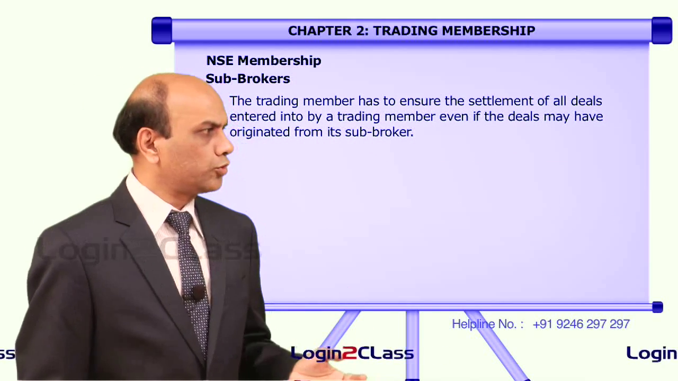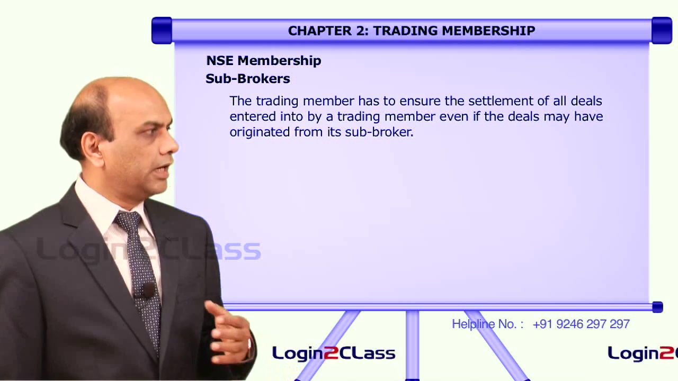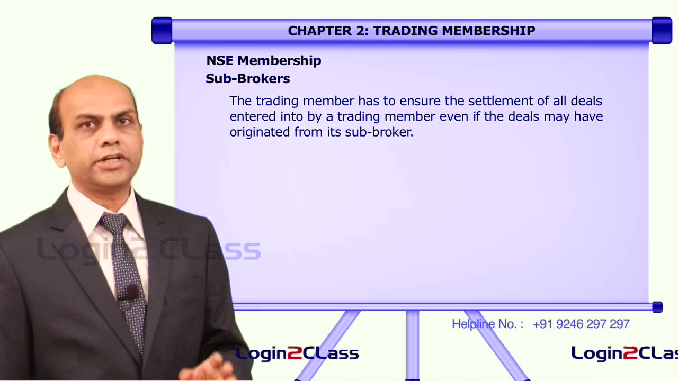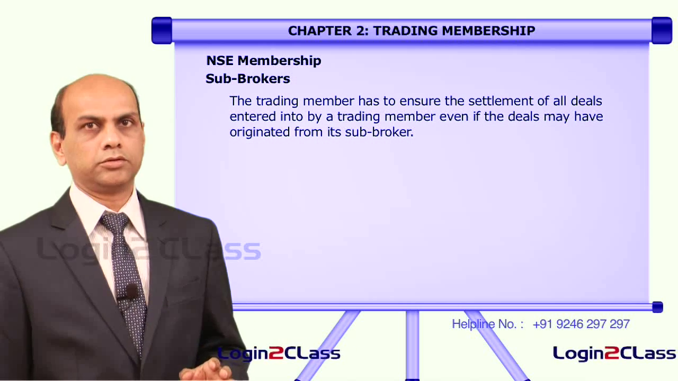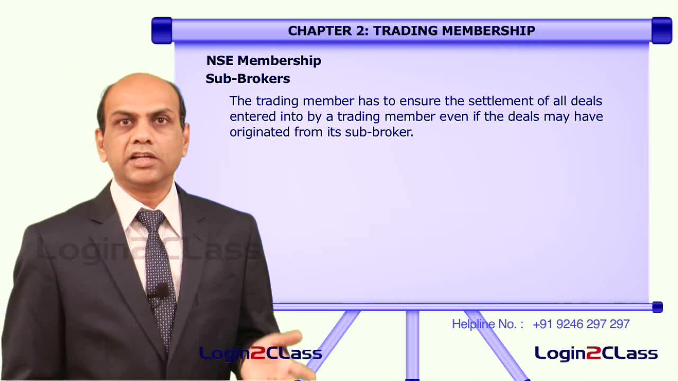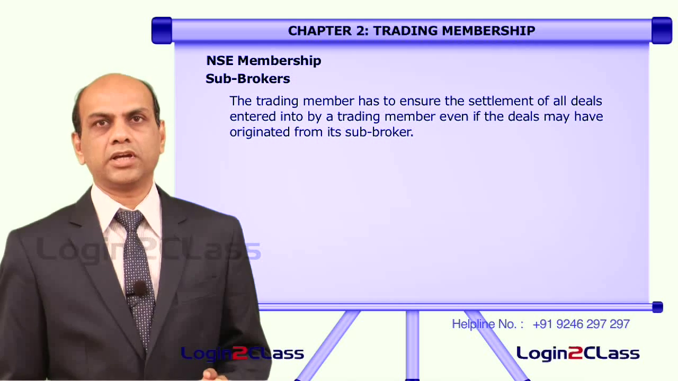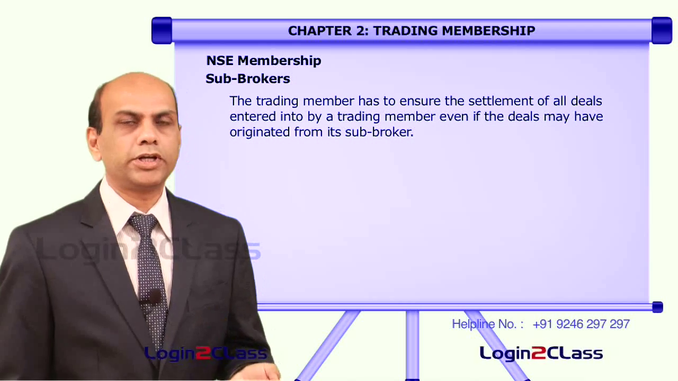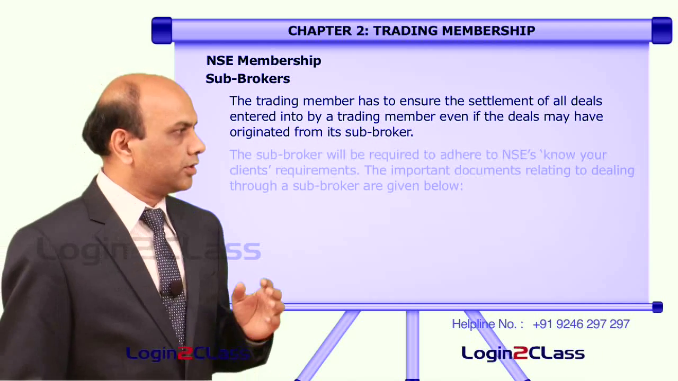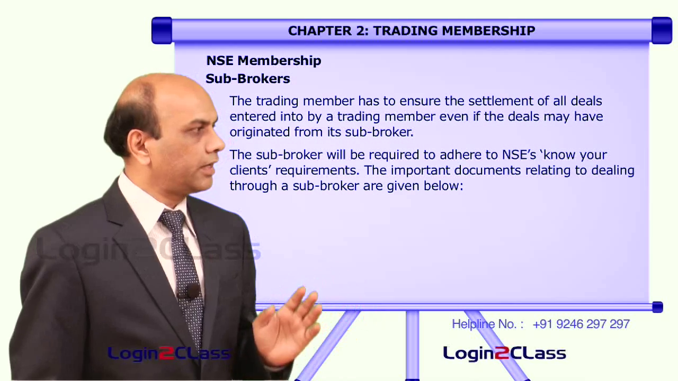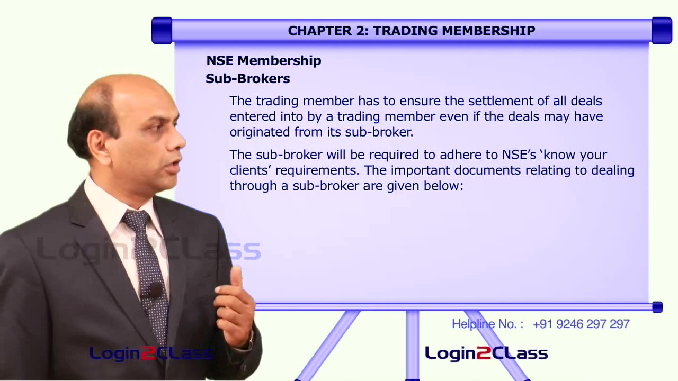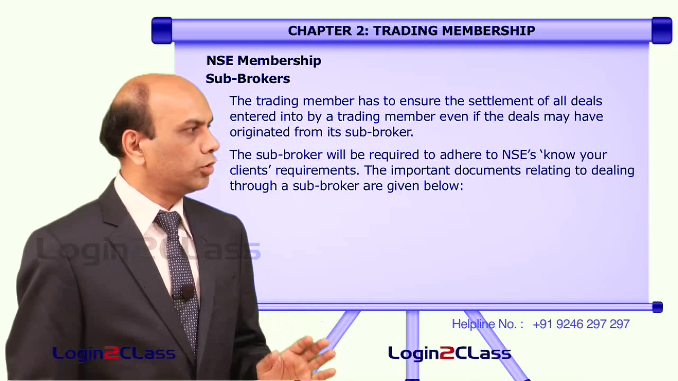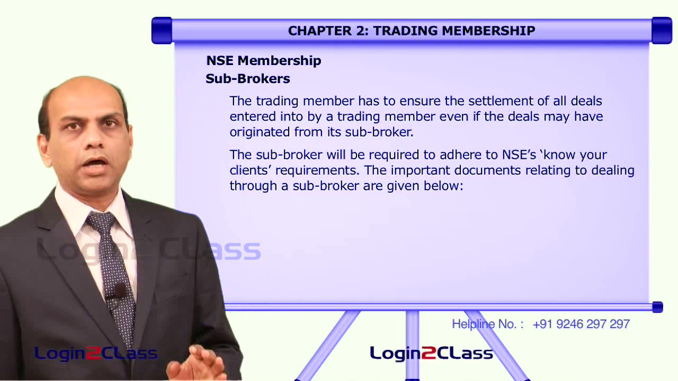The trading member has to ensure settlement of all deals entered into by a trading member, even if the deals may have originated from its subbroker. All the transactions of the trading member, even if they are carried out through the subbroker, will be considered as if those are transactions belonging to the trading member himself. The subbroker will be required to adhere to NSE's Know Your Client requirements. The important documents relating to dealing through a subbroker are given below.